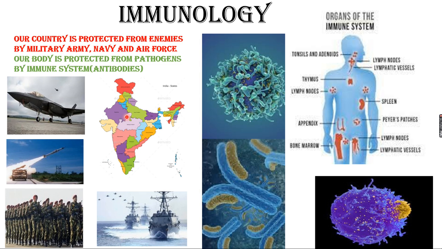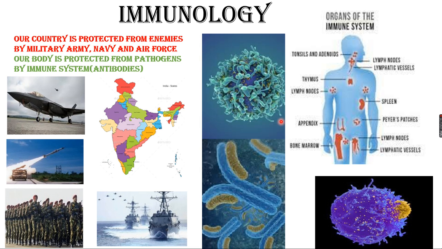What is given here is, our country is protected from enemies by various forces: military, army, navy, air force, all the forces protect our country from our enemies. Why did I give this example?